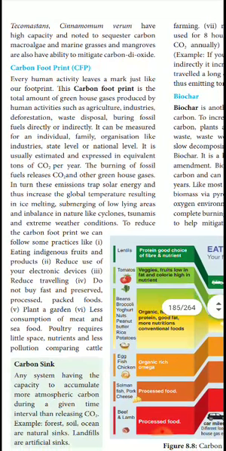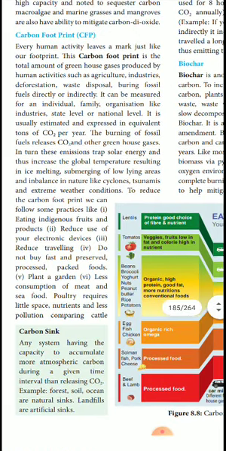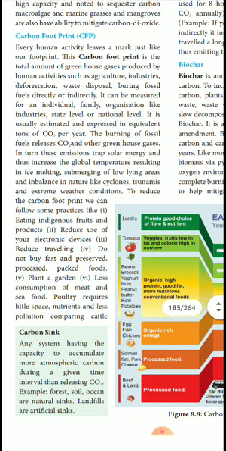Next, carbon footprint. Maybe it is a new word for many of you. What is the carbon footprint? Every human activity leaves a mark just like a footprint. For example, in the film Jurassic Park, that means the footprints of the dinosaurs. We know that dinosaurs were present in the past, but now they are not. The carbon footprint is the total amount of greenhouse gases produced by human activity such as agriculture, industry, deforestation, waste disposal, and burning fossil fuel directly. It can be measured for an individual, a family, or an organization like an industry.